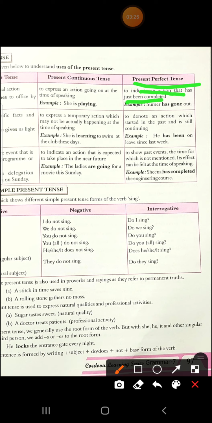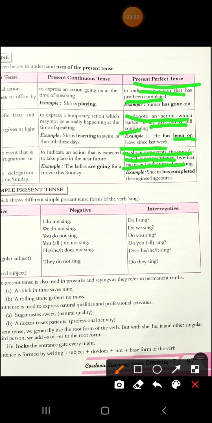All right. Then, to denote an action which started in the past and is still continuing. Like he has been on leave since last week, meaning it started in the past and it is still going on. He took leave last week and still he is on leave, so this action is still going on. Understood?